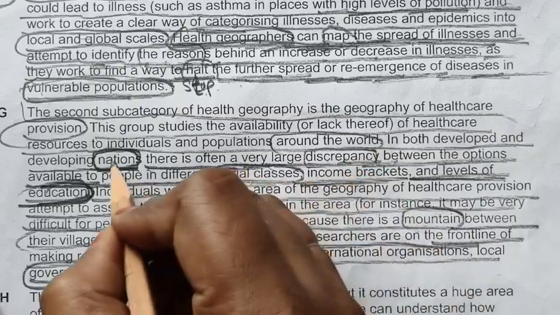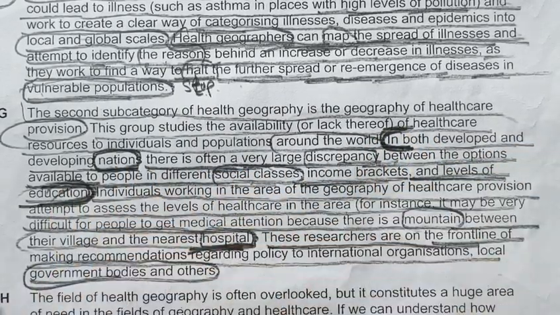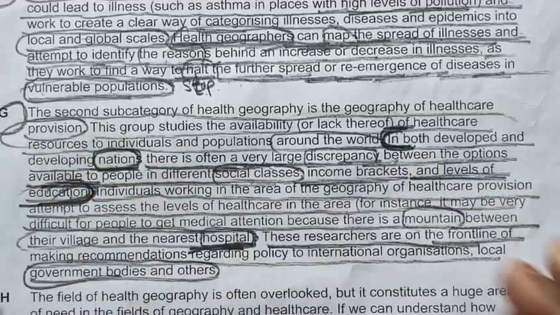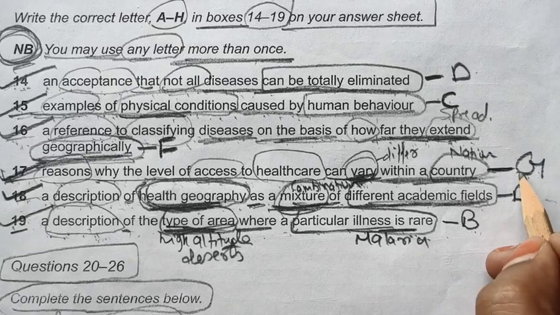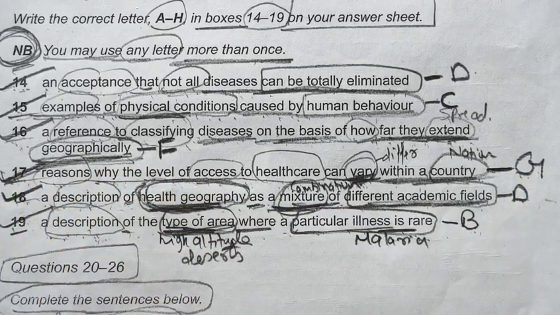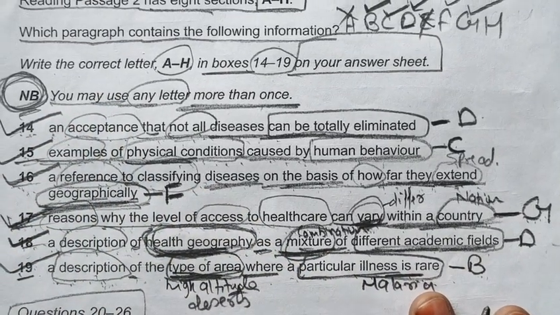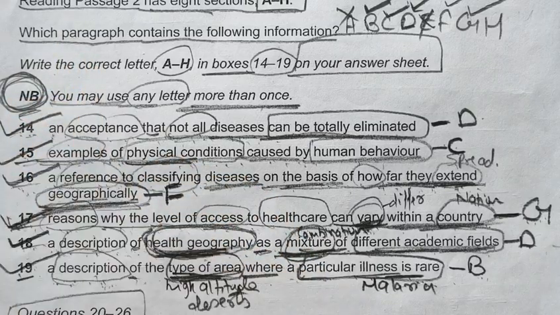So this thing we are getting from here. Our answer we are getting from these lines, and these lines are present in G paragraph. So that's why we have written G in front of 17 in our answer sheet. Okay, and with this we have completed our entire which paragraph contain following information. We have completed all the answers.